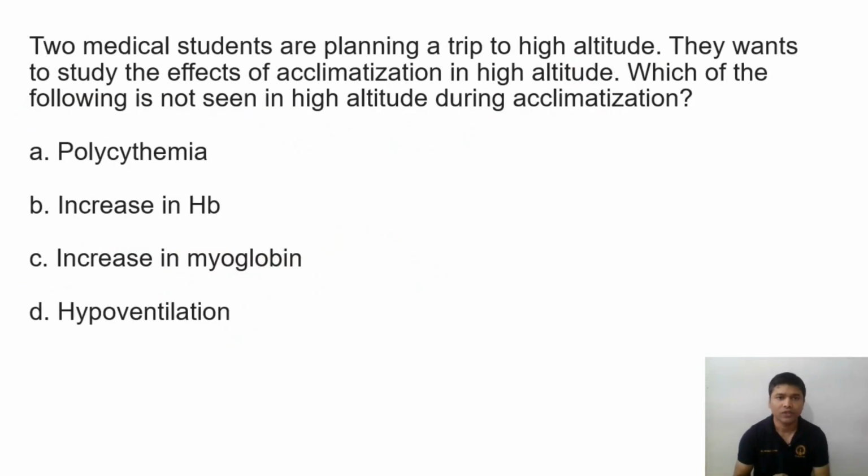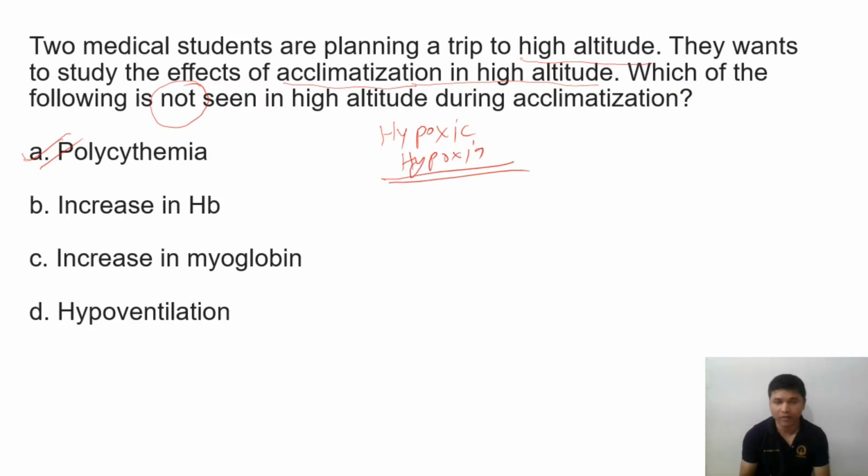Here the question is, two medical students are planning a trip to high altitude. They want to study the effect of acclimatization. Which of the following is not seen in high altitude during acclimatization? Not seen. So here the main question is not seen. Do we get polycythemia? So yes, polycythemia will be there in that case, because if you go to the high altitude, there will be hypoxic hypoxia.